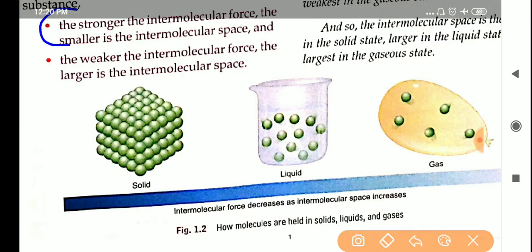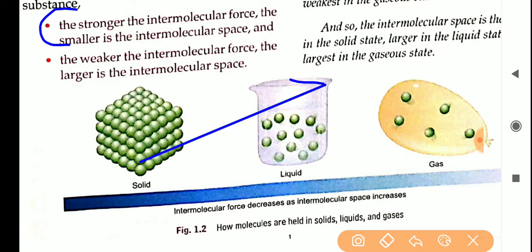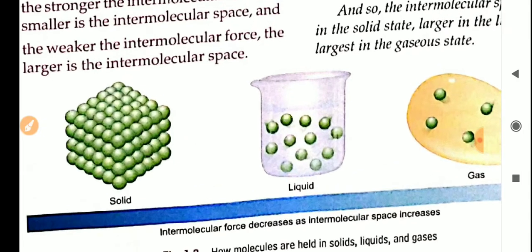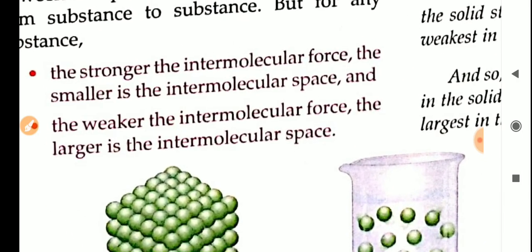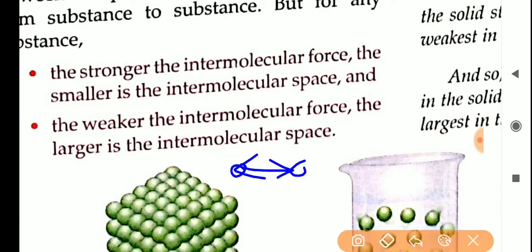In this statement, what is written there? The stronger the intermolecular force, the smaller is the intermolecular space. If the force of attraction between one molecule and another is more, then if two molecules are attracting each other more, they will come closer to each other. Because of their attractive nature, the molecules come closer, so the intermolecular space is smaller.